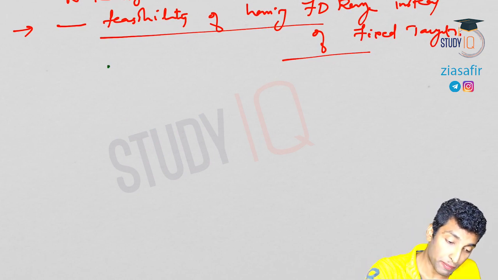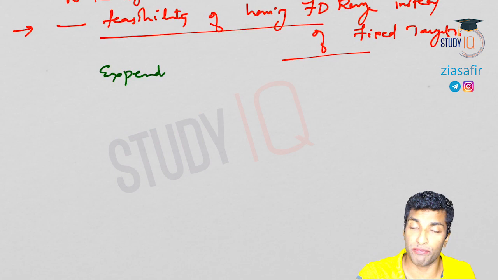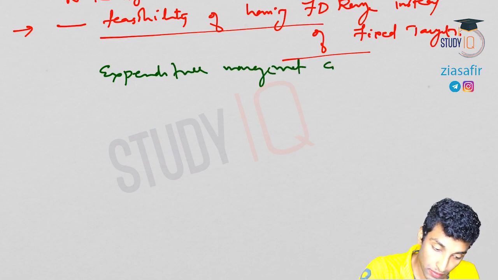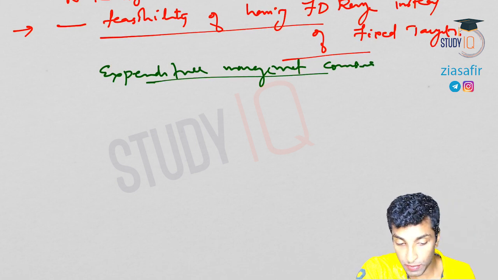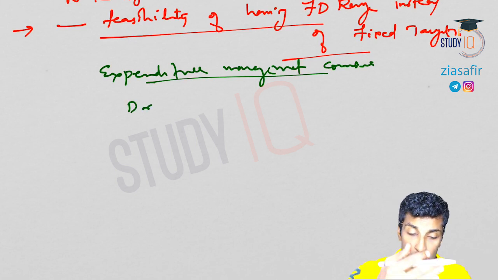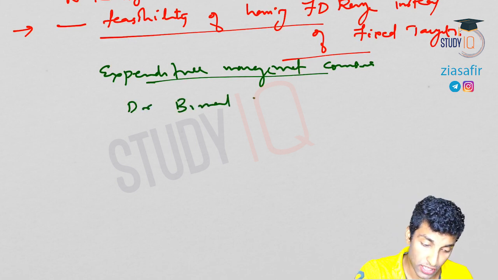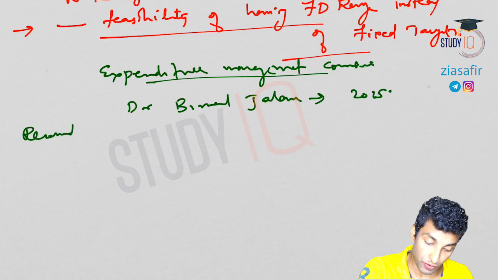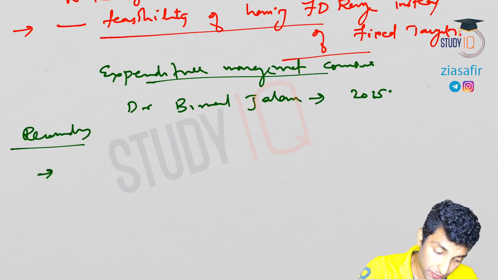Then there was an expenditure management commission. Before also I have mentioned this expenditure management commission. When we talked about plan and non-plan expenditure, I've told you this distinction was abolished. At that time I talked about the Bimal Jalan committee. So the chairman was Dr. Bimal Jalan, and the report was in 2015. Now we'll see the recommendations.